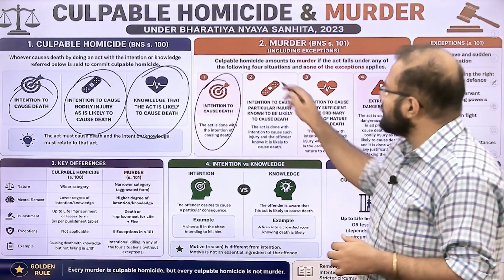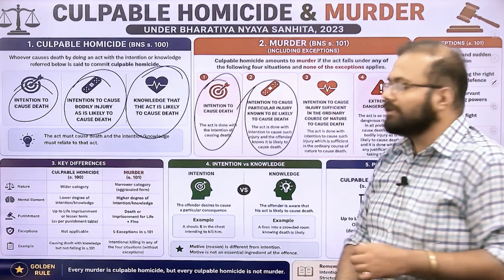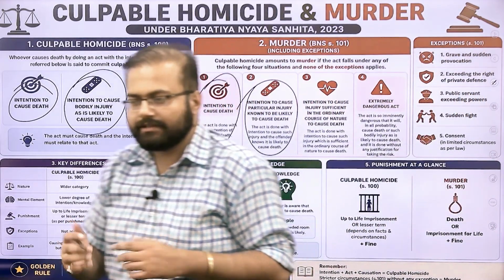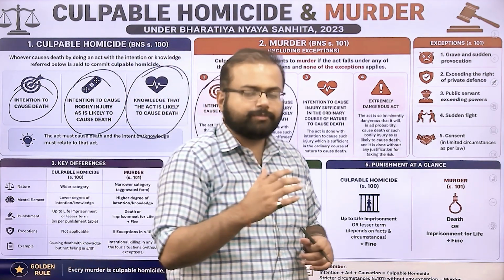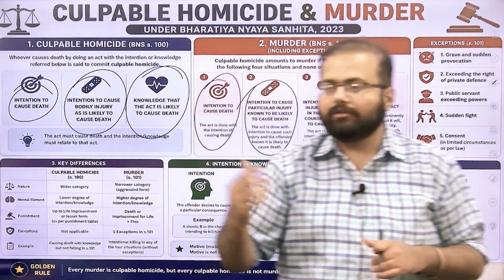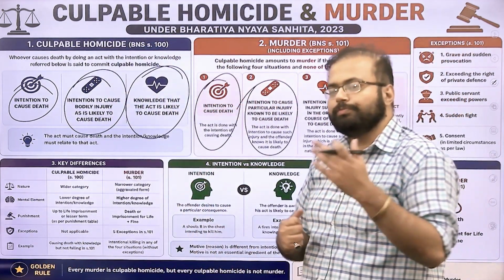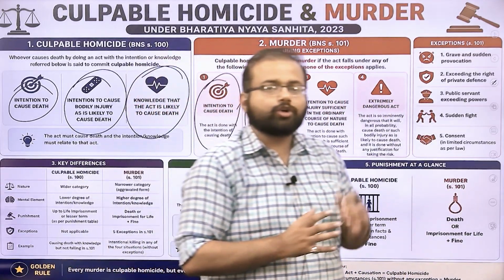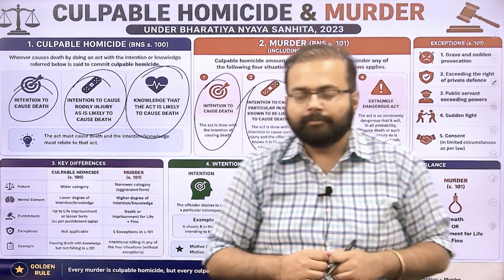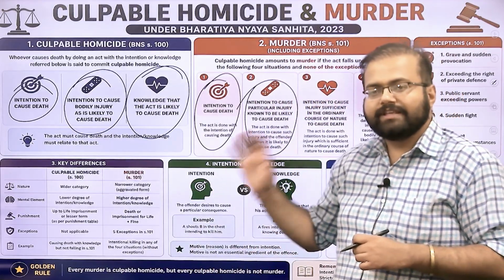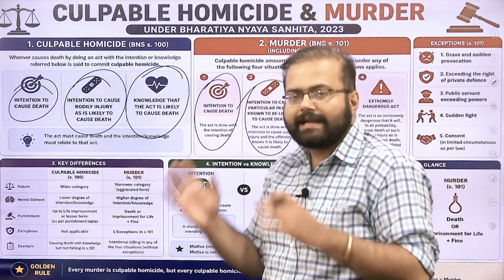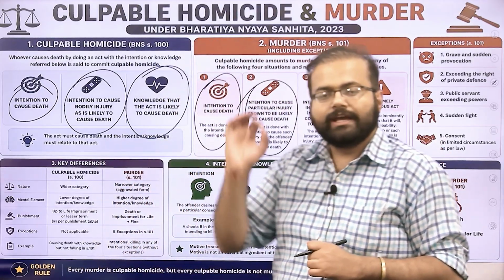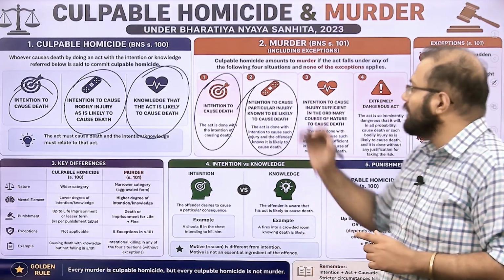Then there can be an intention to cause a particular injury which is known to cause death. So we discussed in the last class, suppose A knows that B is of weak heart and he goes on to punch B in the chest. That might not cause death to an ordinary man. But over here, B is facing heart problems that led to death of B due to that punch. So over here, A will be liable for murder.